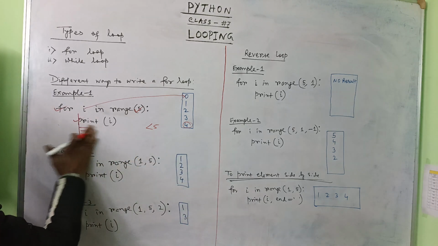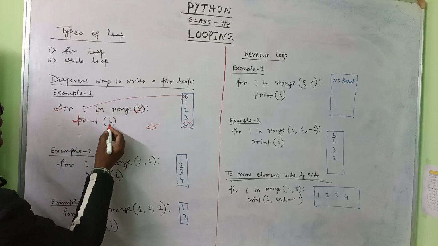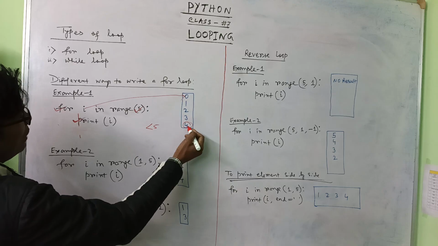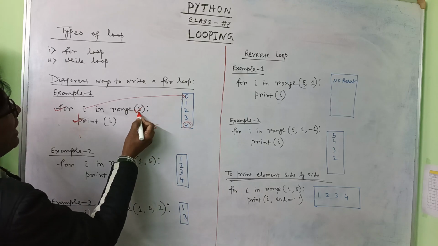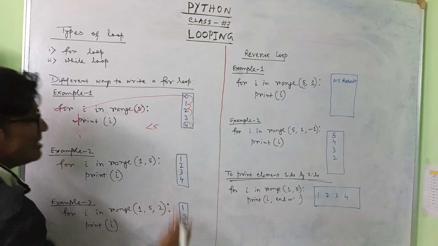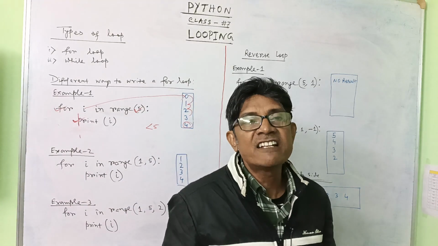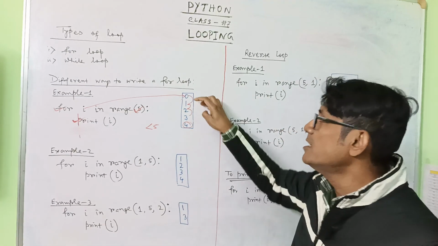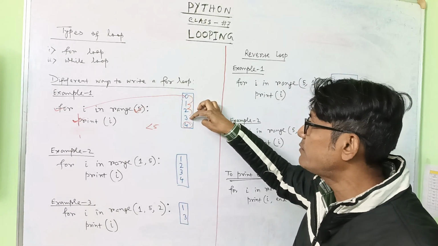I have given only one line now, this one line, the value of i. So the starting value of i will be 0, the ending value will be 4, but you have written 5 here. By default, it will go 1 by 1. What is the default gap between one number and another number?